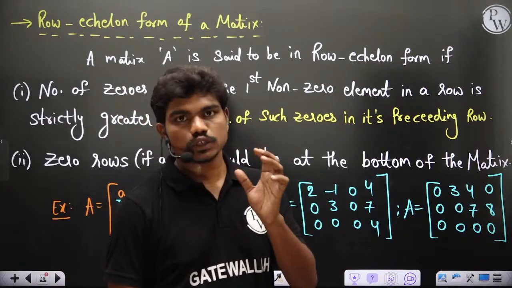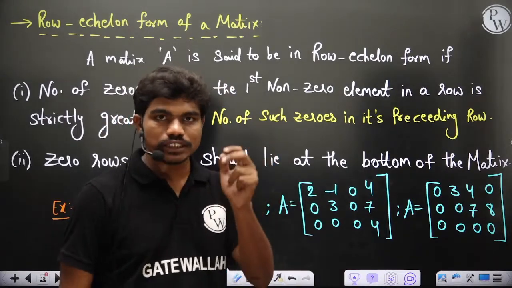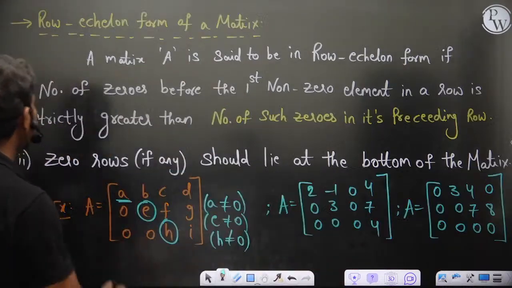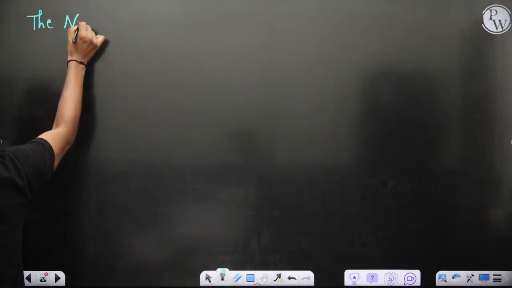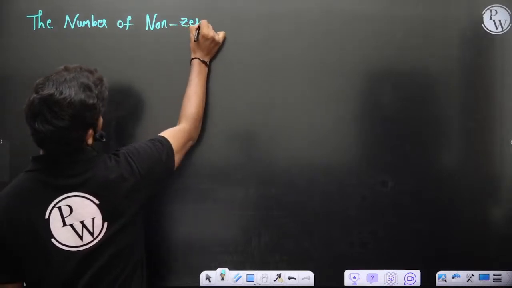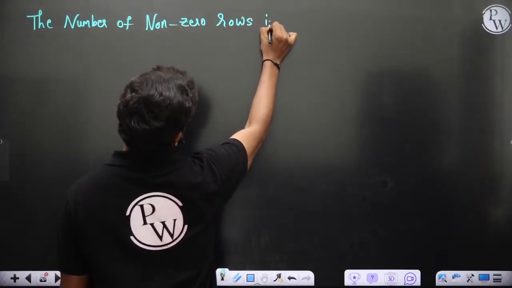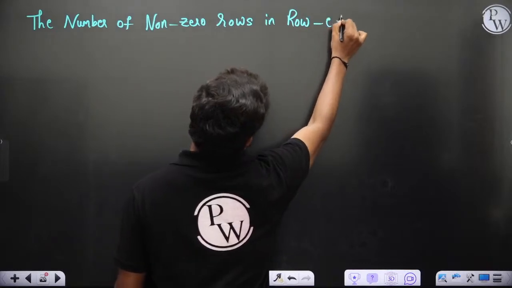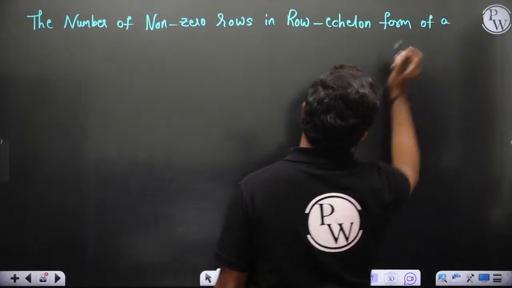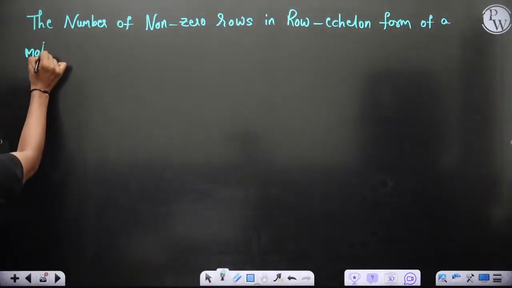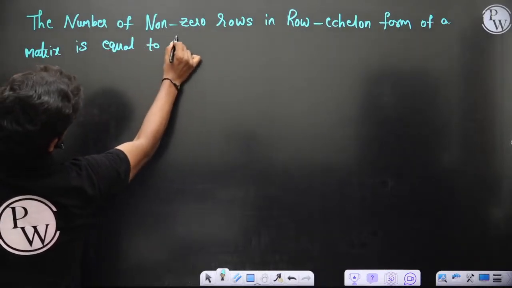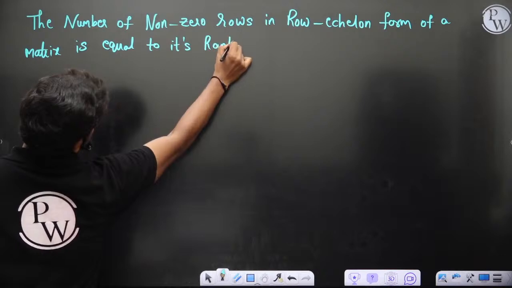And what is the advantage of having echelon form? The number of non-zero rows in a matrix is called the rank of the matrix, in echelon form, of course. So the number of non-zero rows in the row echelon form of a matrix is equal to its rank, actually.